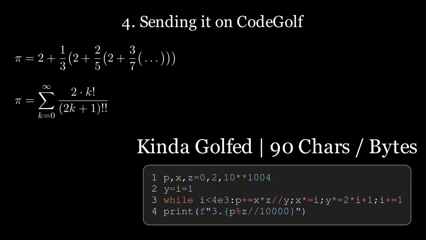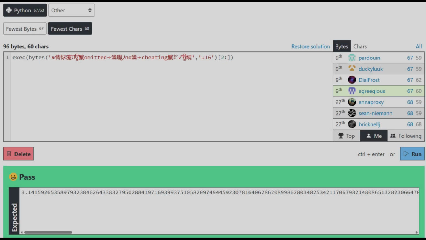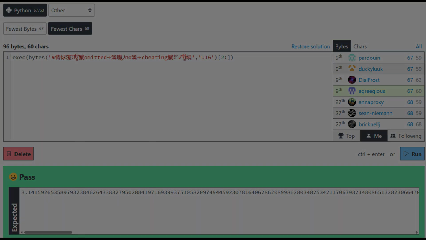Last but not least, I will show a censored UTF-16 encoded version of my 60-character top solution. The characters don't even display properly in the Manim code block, so here's an image from Code Golf instead. I'm very sorry that I can't show you the plain text. That would both ruin the fun of the challenge, and might just get me banned off the damn website.